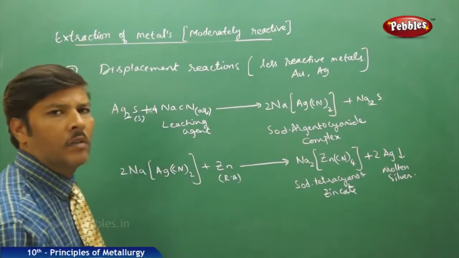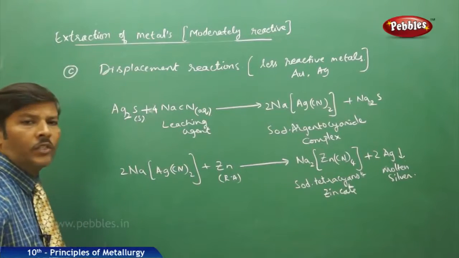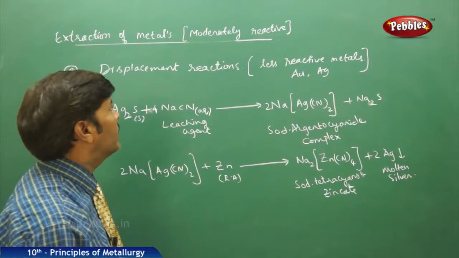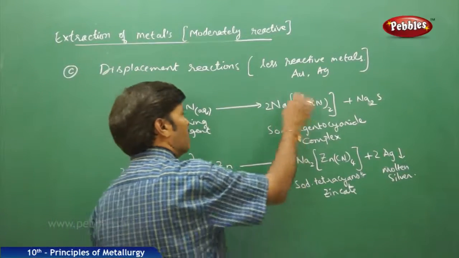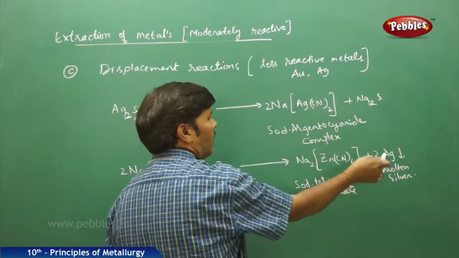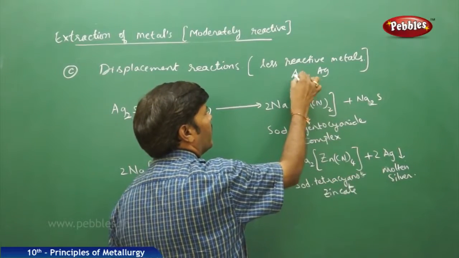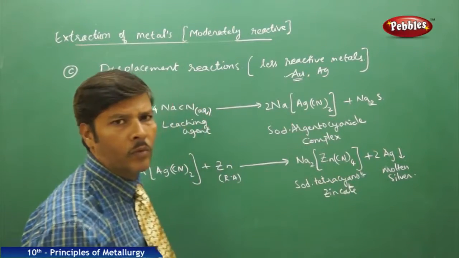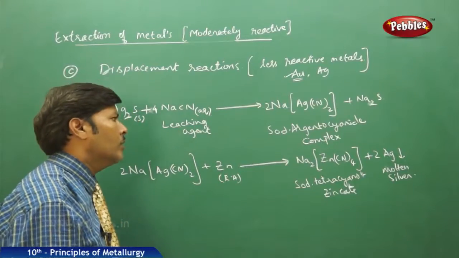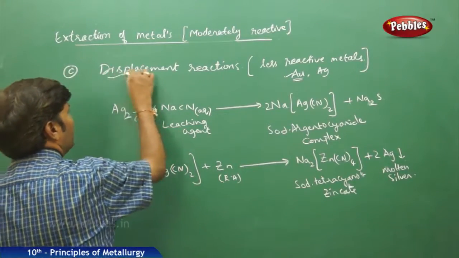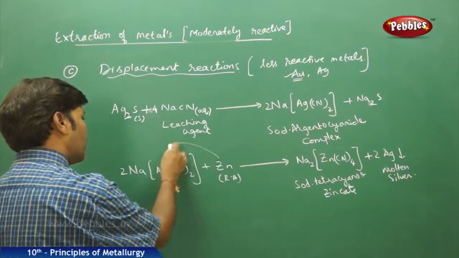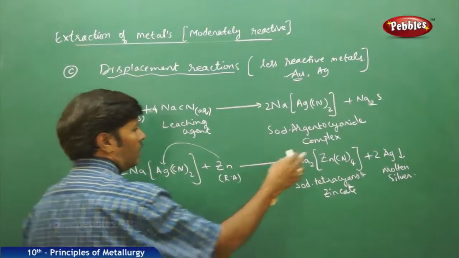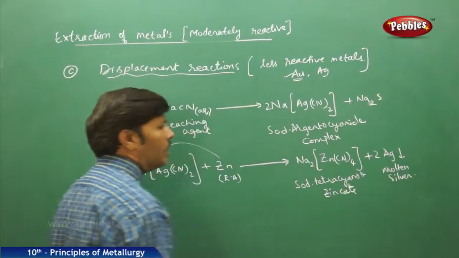This is one of the best examples of displacement reaction for the extraction of the less reactive metals, that is gold and silver. Here I have given you the example of silver. The same method you have to apply for the extraction of gold also. Gold and silver both follow the displacement reaction method. Here the zinc displaces the silver in the form of molten silver, which is in the pure form.